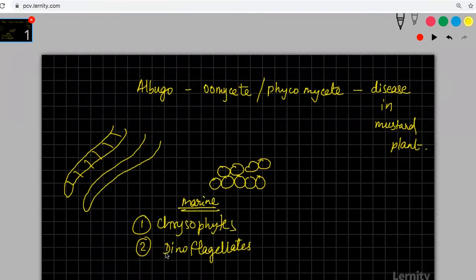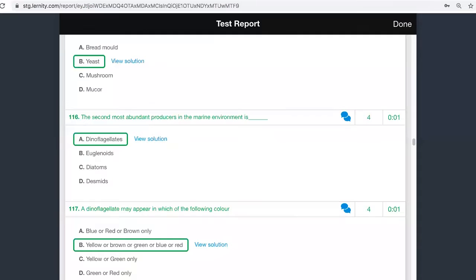Whereas euglenoids are mostly found in freshwater. There are marine forms also, but still they will be majoritarily present only in what? Freshwater. This is something that you should remember. So here the answer is dinoflagellates.